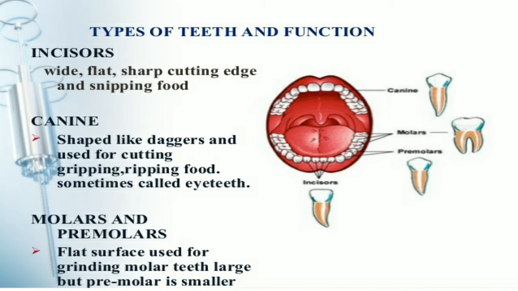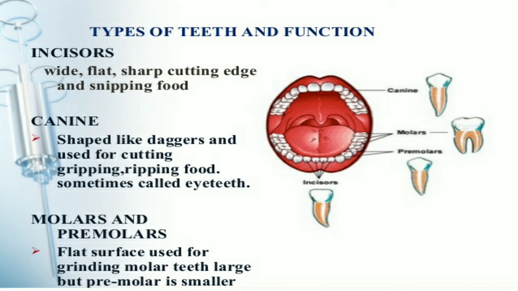And the types of teeth and their functions. Here we can see types of teeth. Adults have 32 teeth, and a child has milk teeth, which are not permanent teeth. Incisors are wide, flat, sharp, with a cutting edge for snipping food.